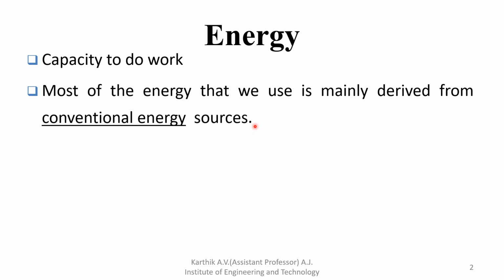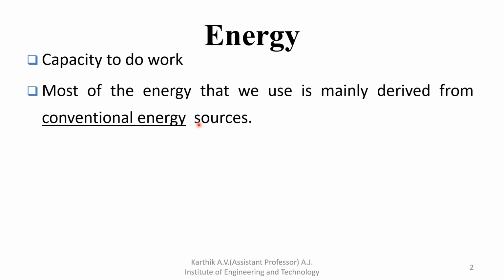Conventional energy sources are nothing but non-renewable energy sources. Non-renewable means we can use the energy day by day, but it is not renewable. If we use that energy continuously, it will be ended after some years. That is nothing but non-renewable energy.